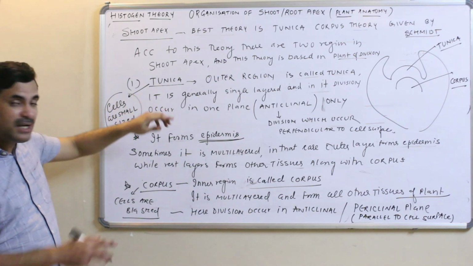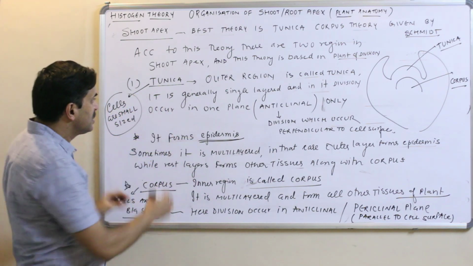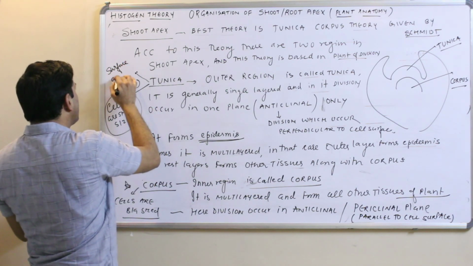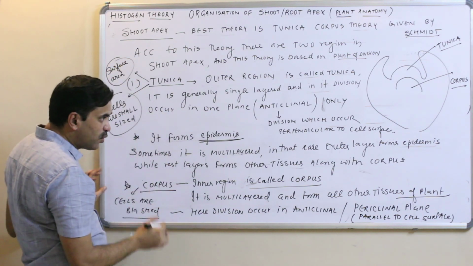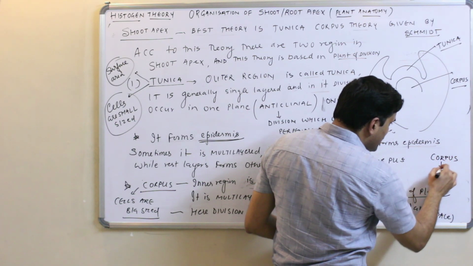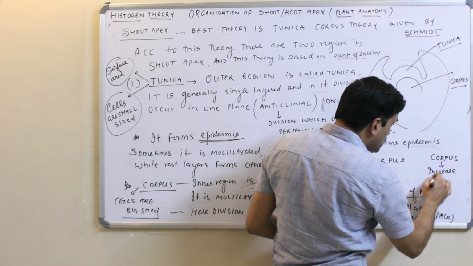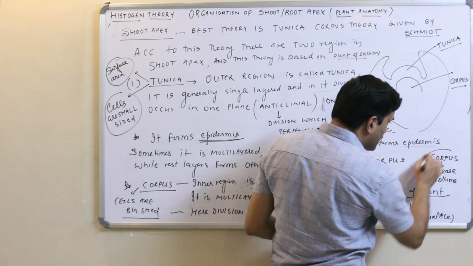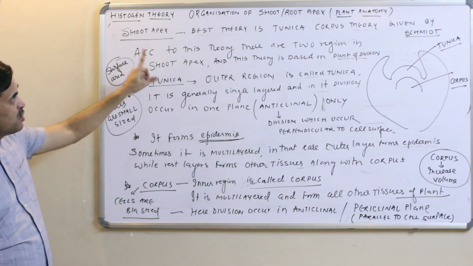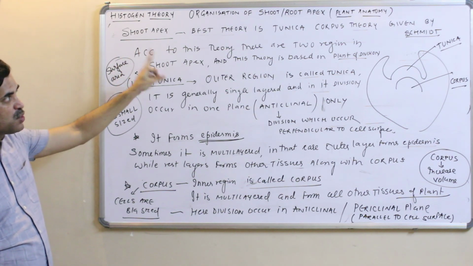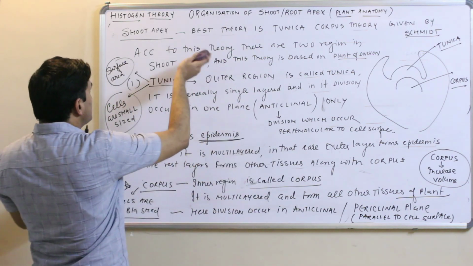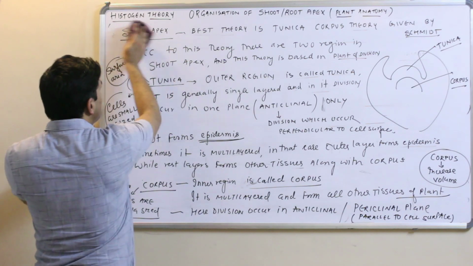One more thing, tunica increases the surface area, and corpus increases volume. Are you getting it? Corpus increases the volume. So this is the best theory to explain the organization of the shoot apex, known as the tunica corpus theory. Alright. And this theory was based on the plane of division.